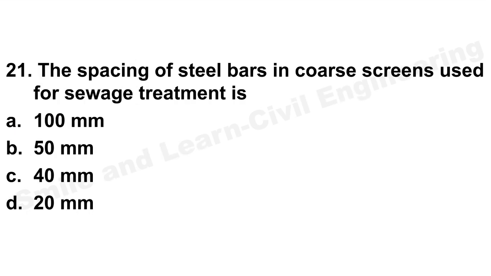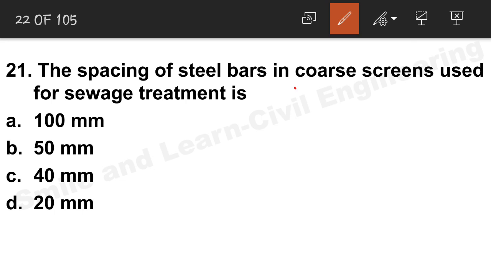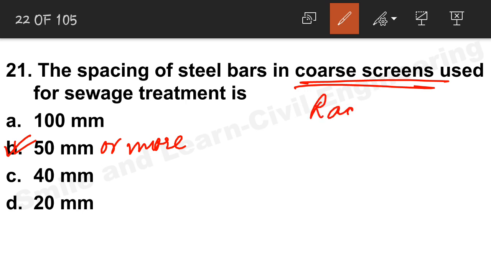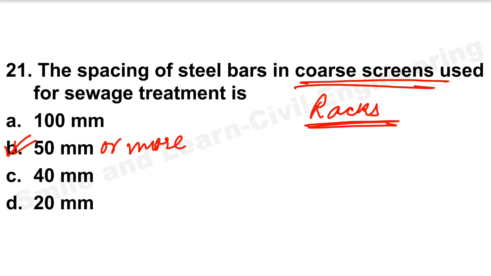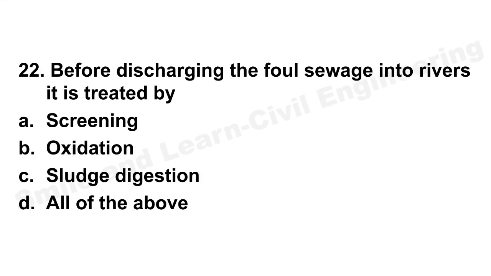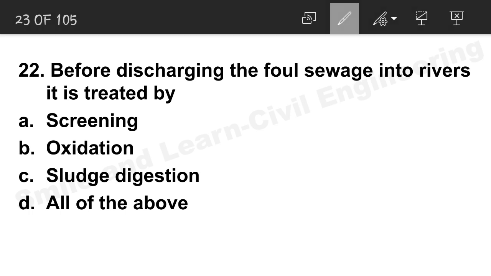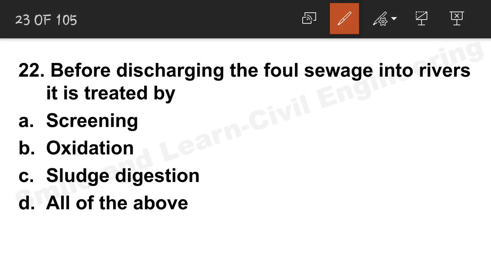Question number 21. The spacing of steel bars in coarse screens used for treatment of sewage, the coarse screen spacing will be equal to 50 mm, or it can be more than 50 mm, but it should not be less than 50 mm. Coarse screens are actually in the form of racks. Let's move on to question number 22. Before discharging the foul sewage into rivers, it is treated by. The sewage treatment unit will include all of this: screening, oxidation, and also sludge digestion. So option D is the correct answer.